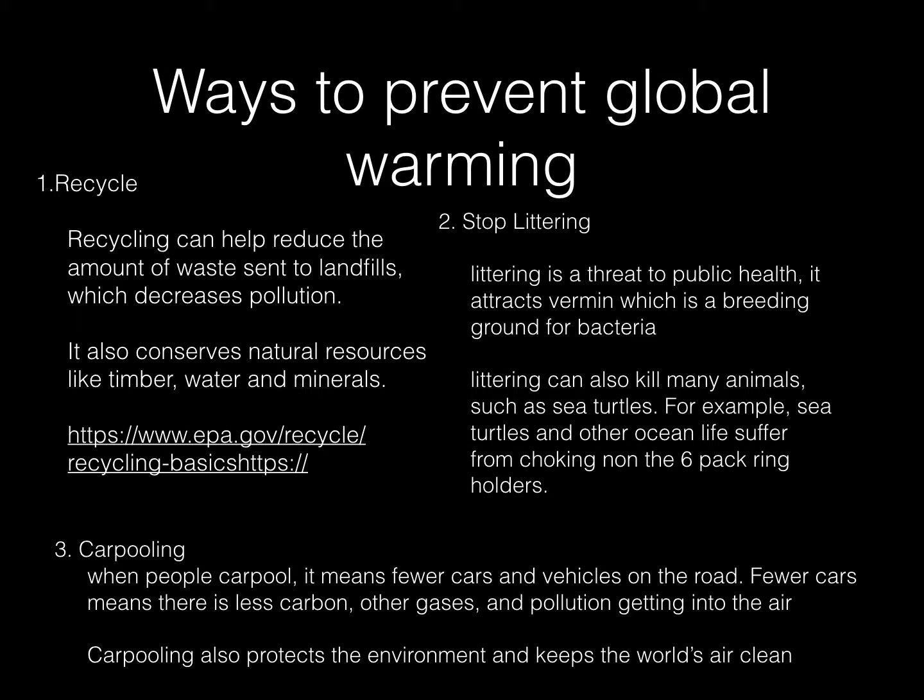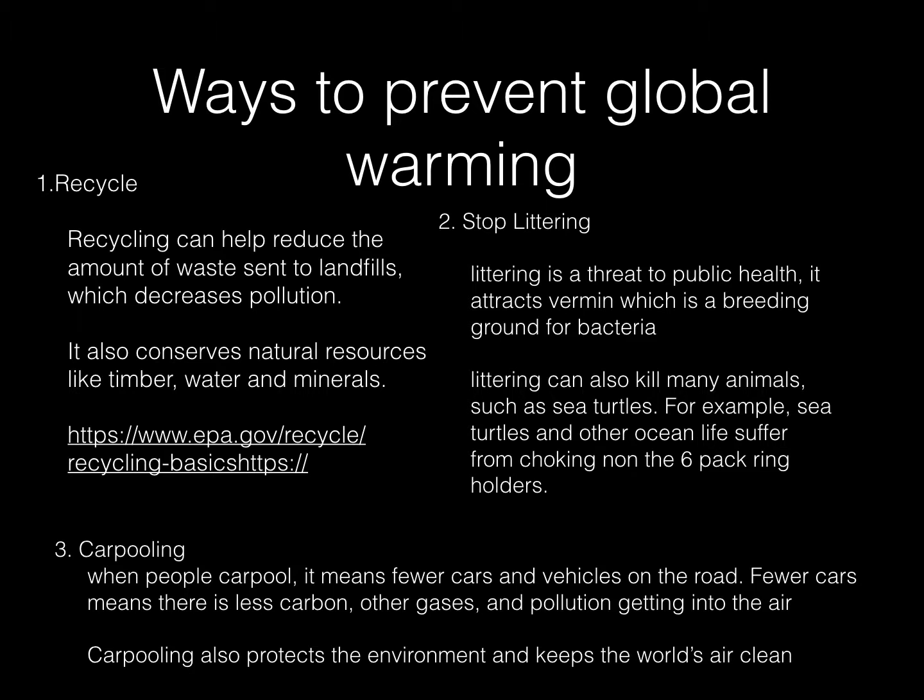Another thing to stop global warming would be to stop littering. Littering is a threat to public health. It attracts vermin, which is a breeding ground for bacteria. Littering can also kill many animals such as sea turtles. For example, sea turtles and other ocean life suffer from choking on the six-pack ring holders from soda cans.